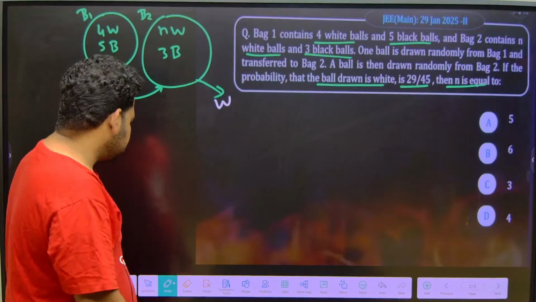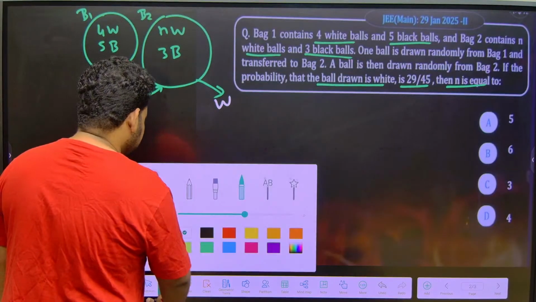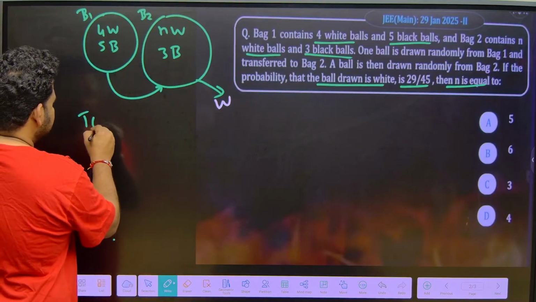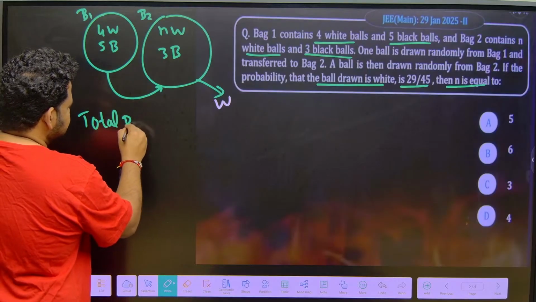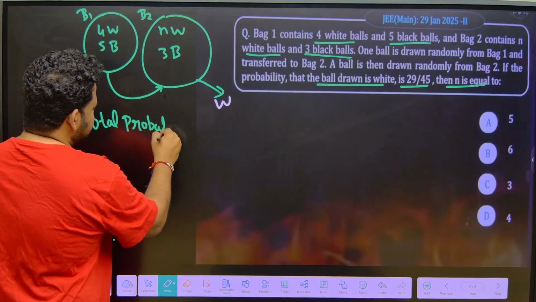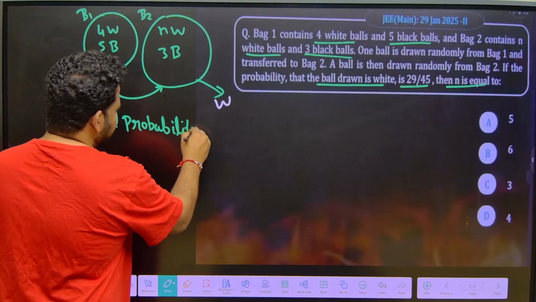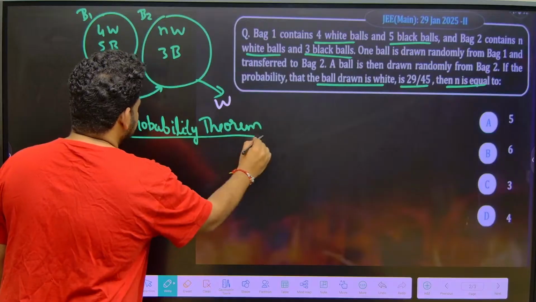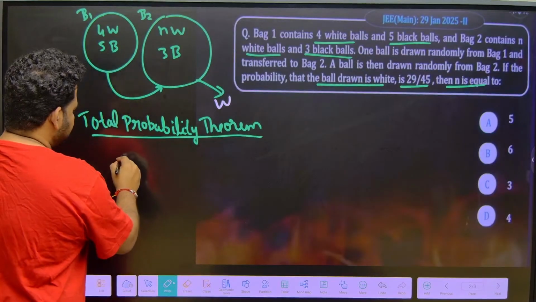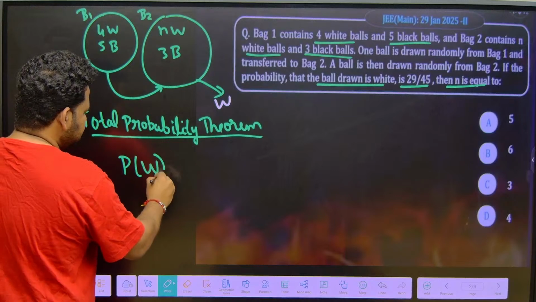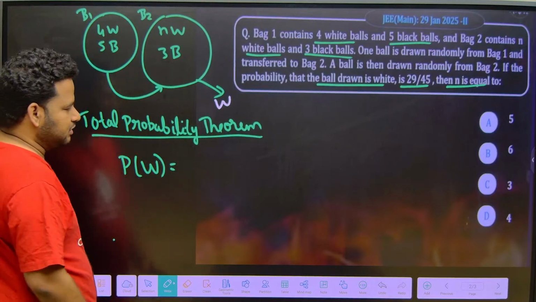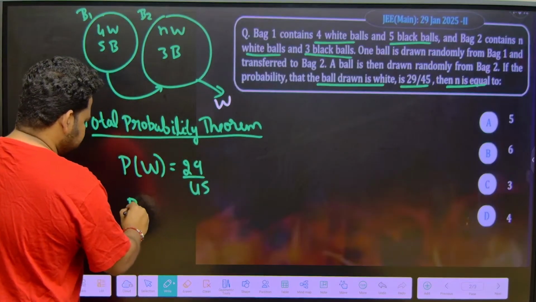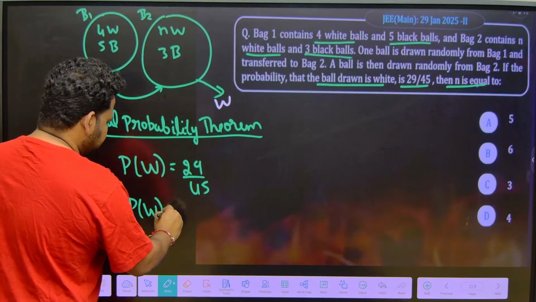So we have to use here the total probability of W, that is the total probability of a white ball. So we have to use the total probability theorem here, the total probability theorem of a white ball. The probability of drawing a white ball is given by 29/45, correct? So first let me write down what is the probability of white.